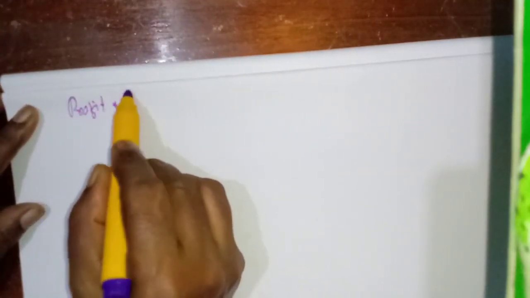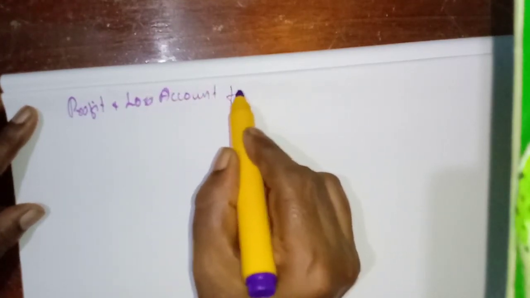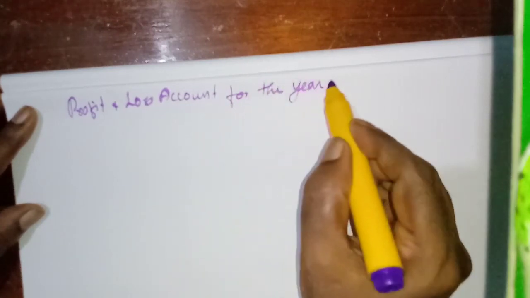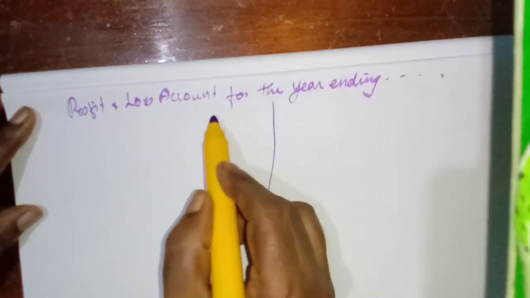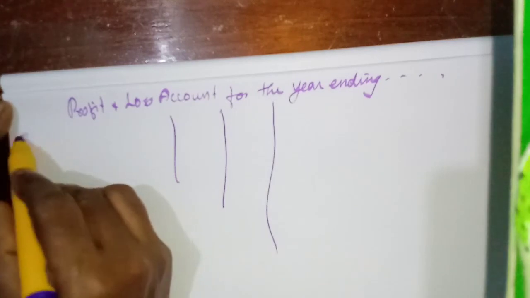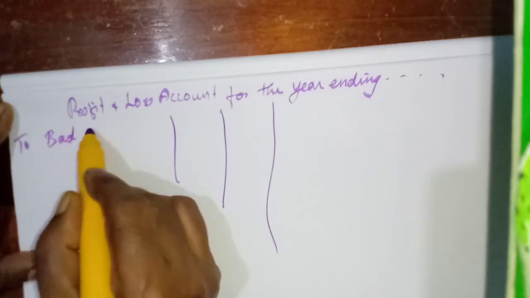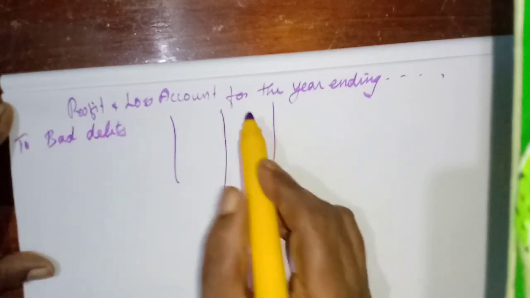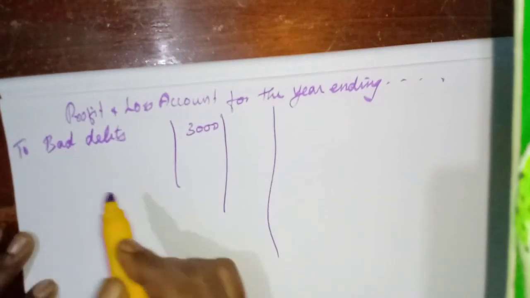Final accounts, if they ask also, we have to do like this. Okay, profit and loss account, for the year ending. Okay, debit side. First one, bad debts, old bad debts. Okay, that we have to take first. Now, only one thing we are going to adjust. Okay, provision for doubtful debts.